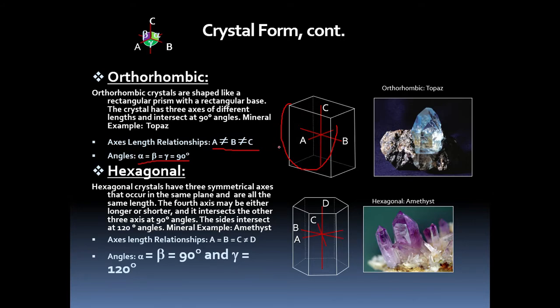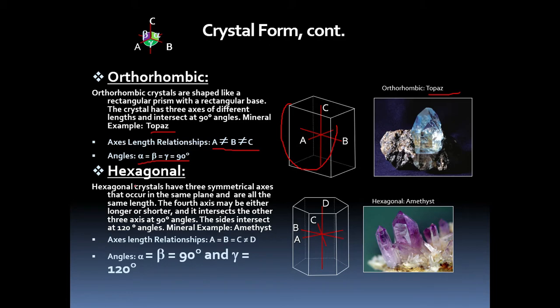But the condition here is the A axis should be shorter than B axis. That is one condition. And all should be unequal in size or length. C may be shorter or longer, but not equal to A and B. And the example is topaz.